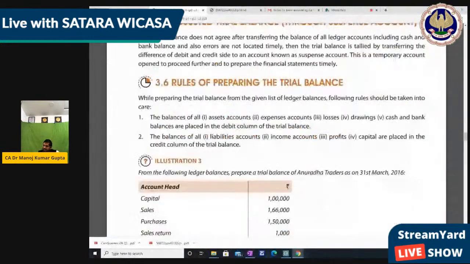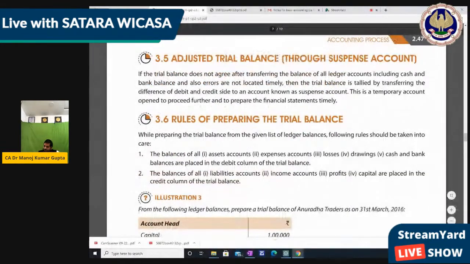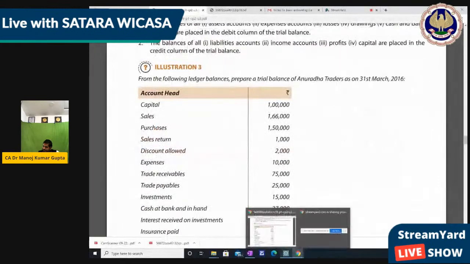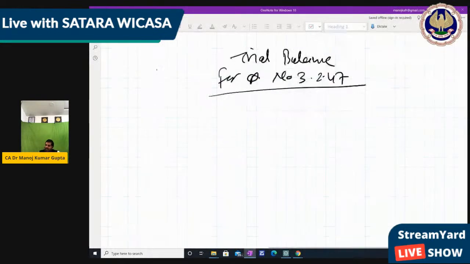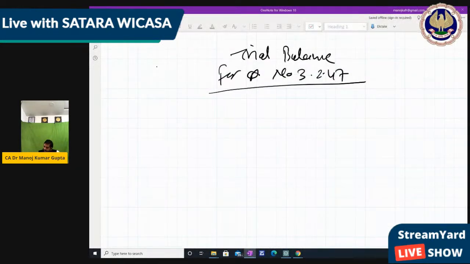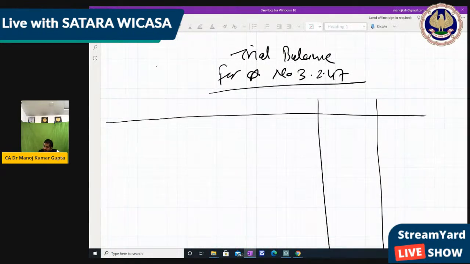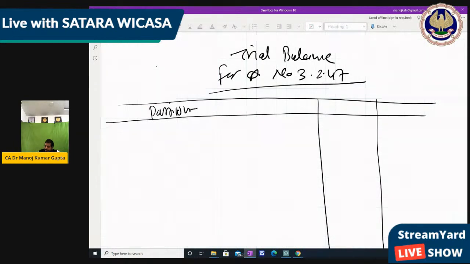This is the page number mentioned, right? 2.47. Make the trial balance format, and trial balance is prepared as on a particular date, particular, amount debit, particular, amount credit, right?